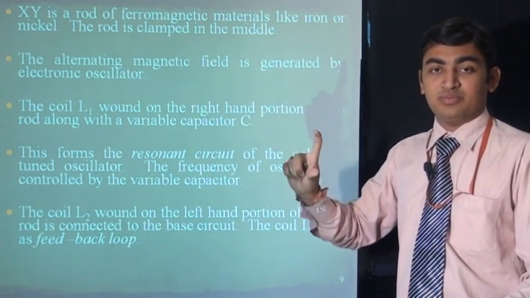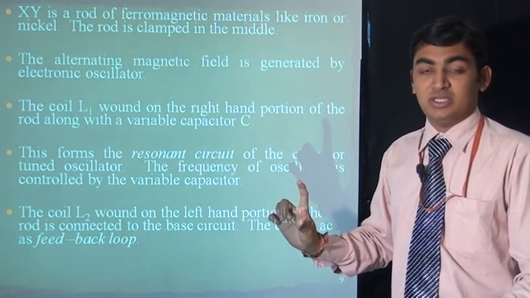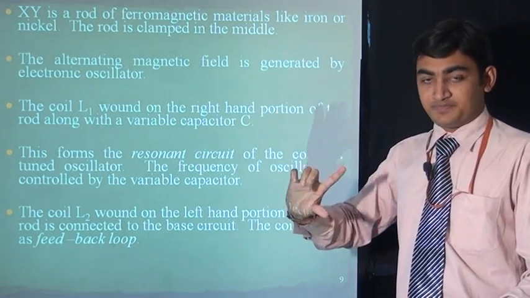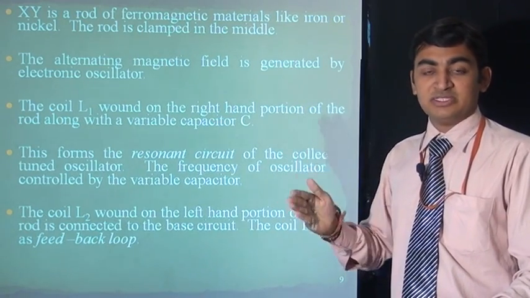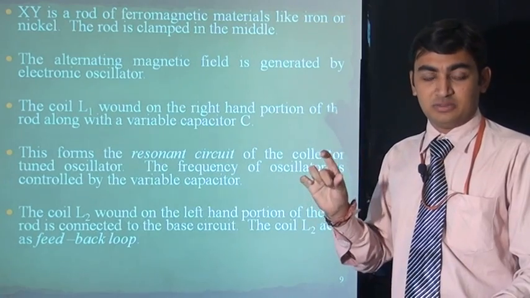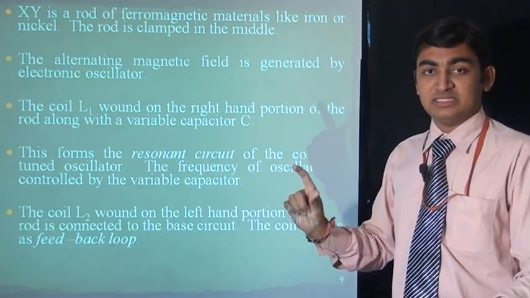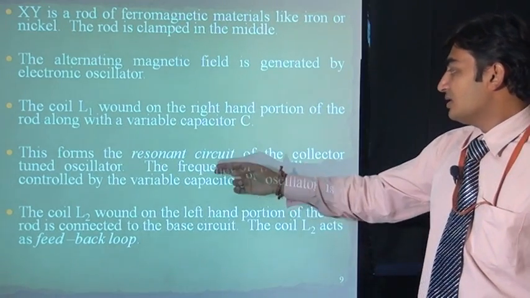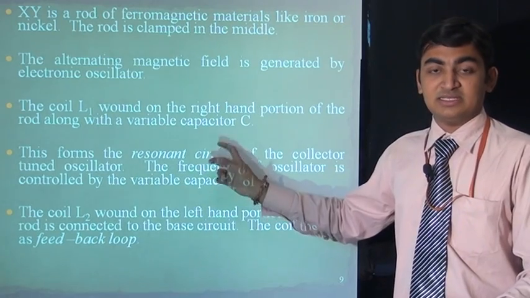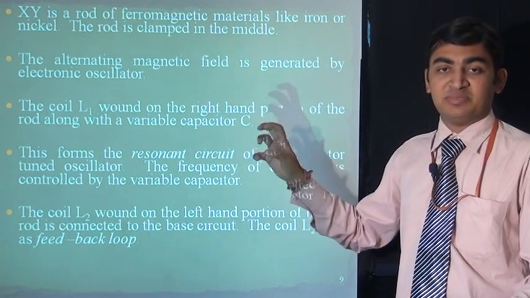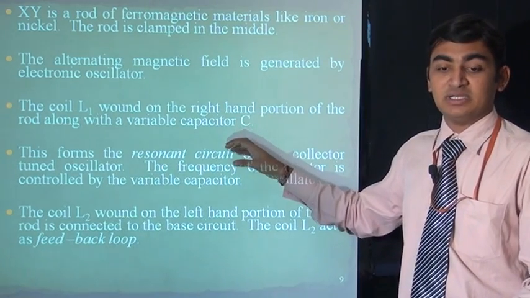It will produce ultrasonic vibrations, because when we change the direction of the magnetic field, the magnetic domains of the ferromagnetic bar change rapidly. The frequency of this circuit depends on the capacitor and inductor used in the circuit. It is called a tank circuit.